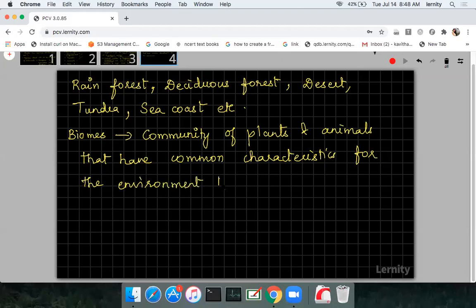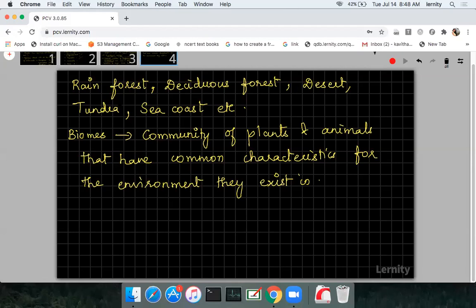They are existing in. Okay, fine. So this biome can be found over a range of continents, and biomes are also distinct biological communities that have formed in response to a shared physical climate.